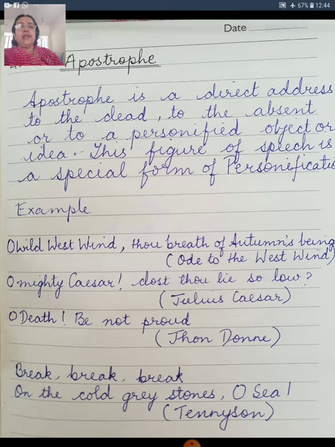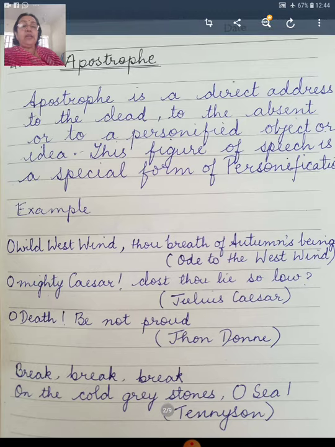Again, as I have said, it is a personification, and the poet sees the wind as a human being. "Thou breath of autumn's being." You are, you means the west wind. You are the breath of autumn's being. You are the saving, the sustenance of autumn.